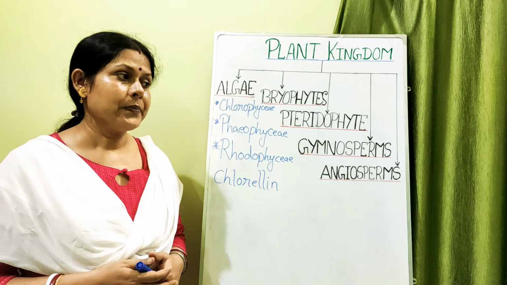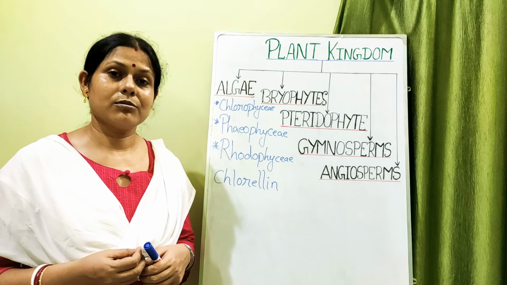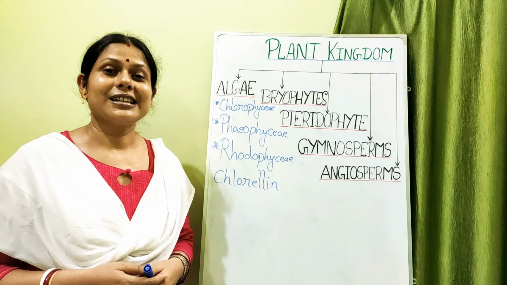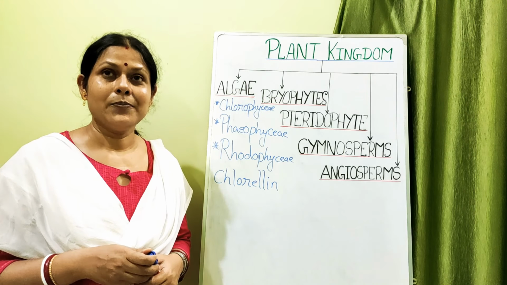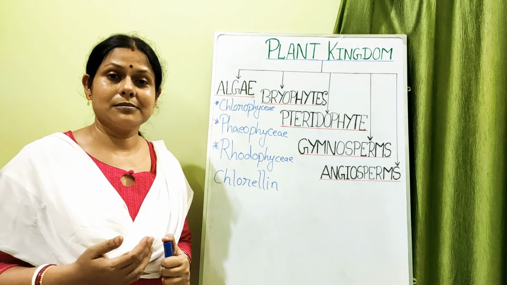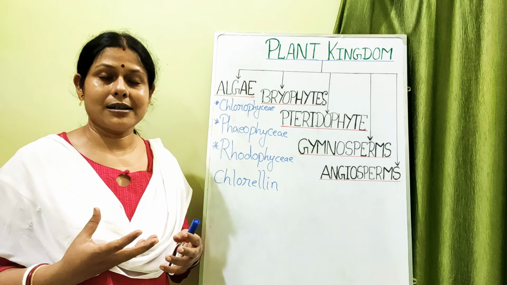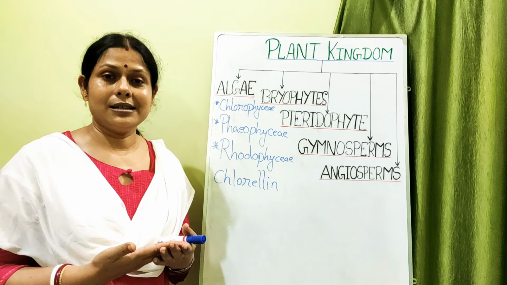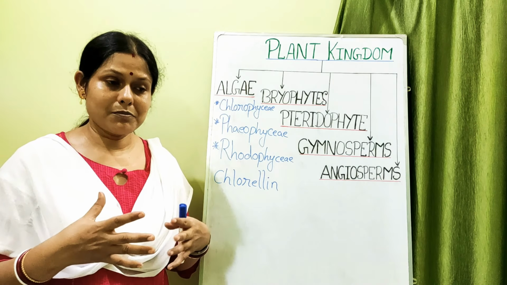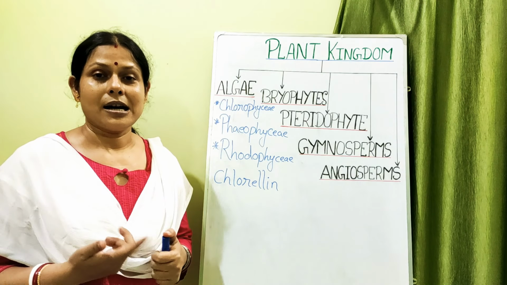Irish moss is there. Then from the rhodophycean members, perhaps you don't know, but you should know that the cream texture of the ice cream you eat is given by Gelidium algae. Powdered Gelidium and Gracilaria are the two algae whose extracts, when mixed with ice cream making ingredients, bring that delicious cream texture of ice creams.